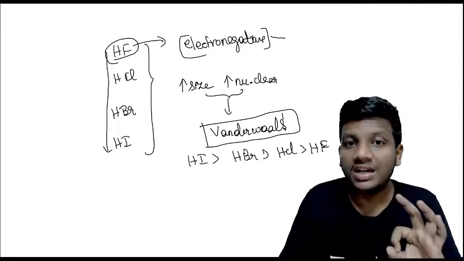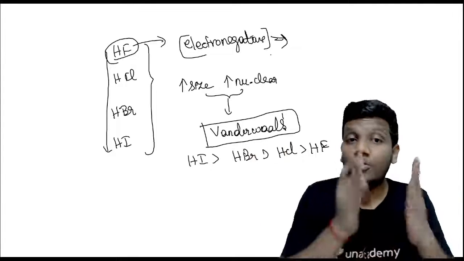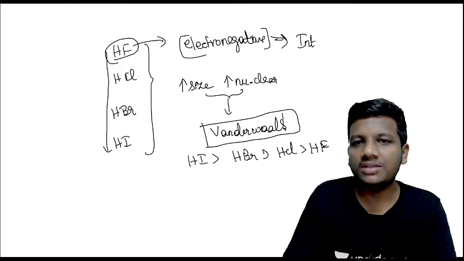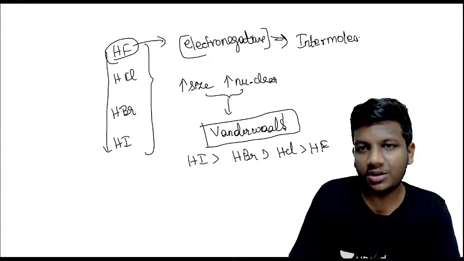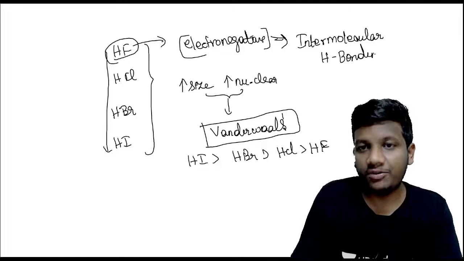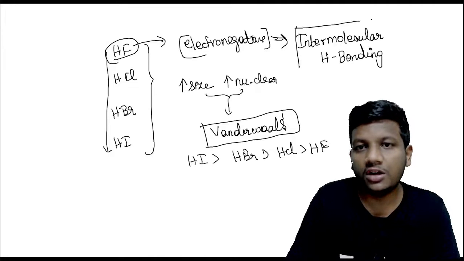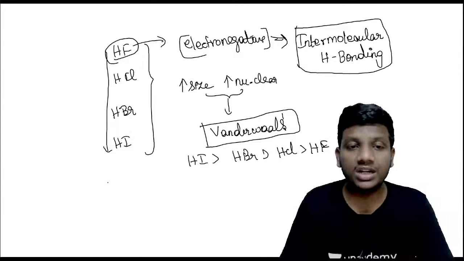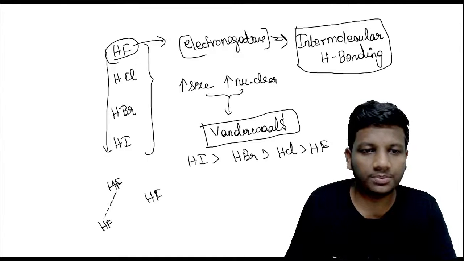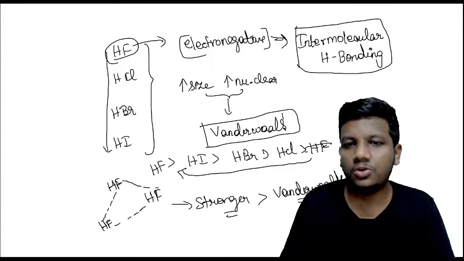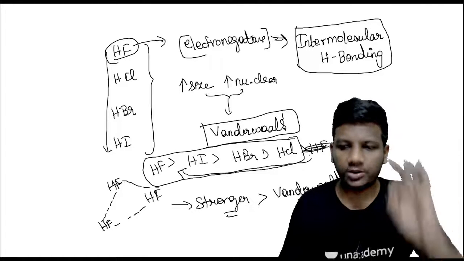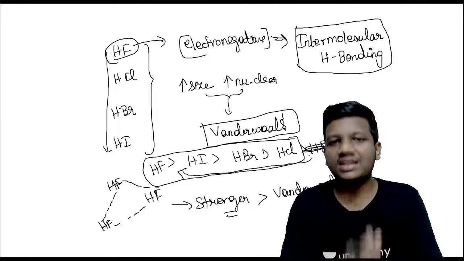Come on guys, let me know in the chat section, why does the high electronegativity of fluorine lead to what formation? Intermolecular, exactly. Intermolecular hydrogen bonding. This high electronegativity of fluorine induces the formation of intermolecular hydrogen bonding between the HF molecules, so HF has the highest boiling point compared to the others. So in this trend, in these hydrogen halides, the boiling point follows this order: HF is highest, followed by HI, then HBr and HCl.